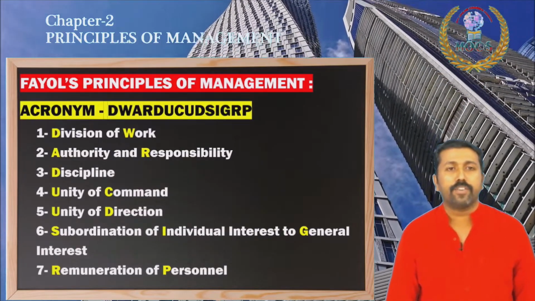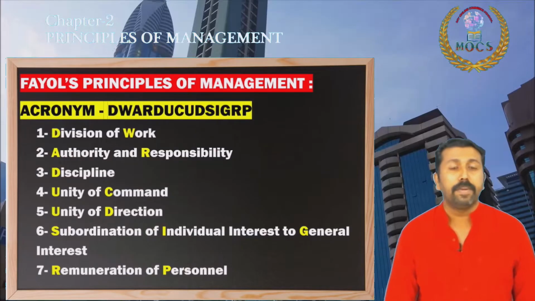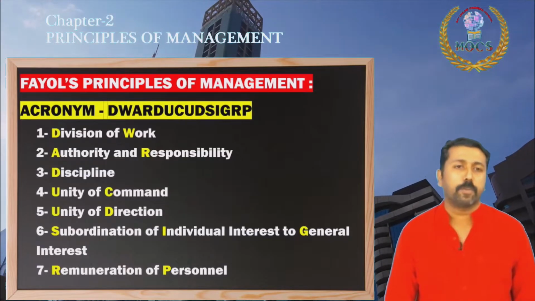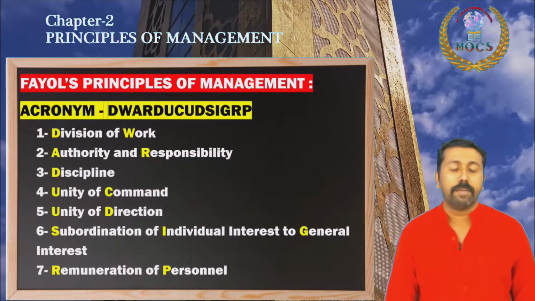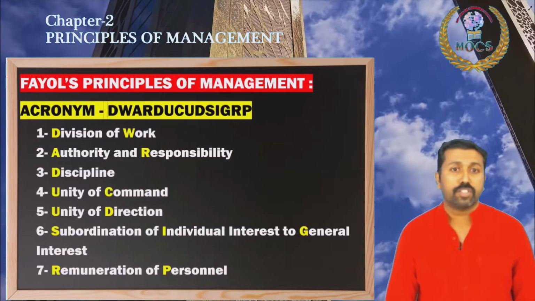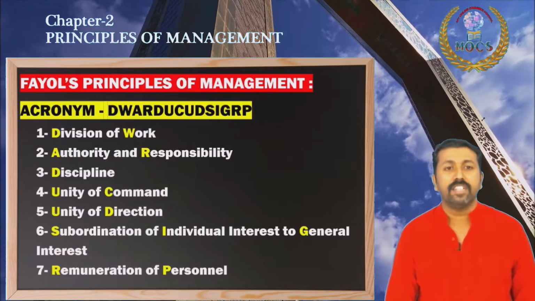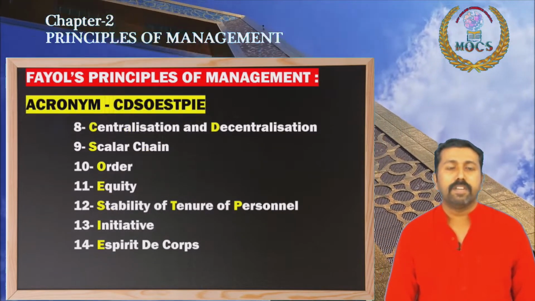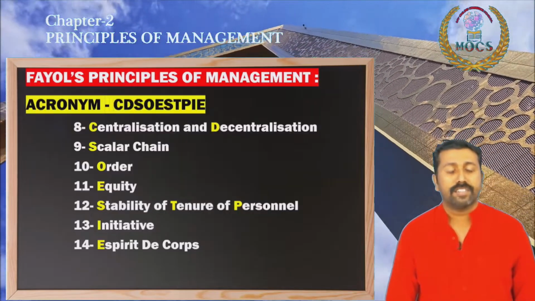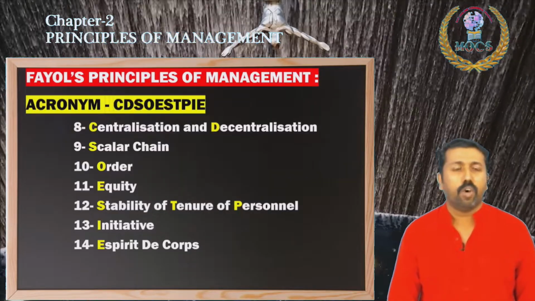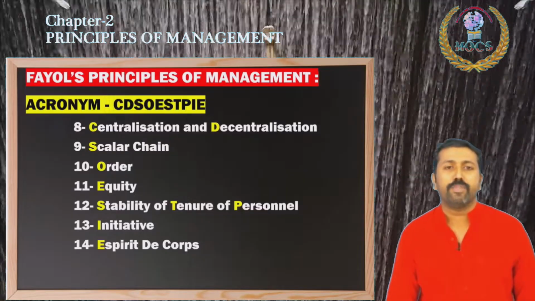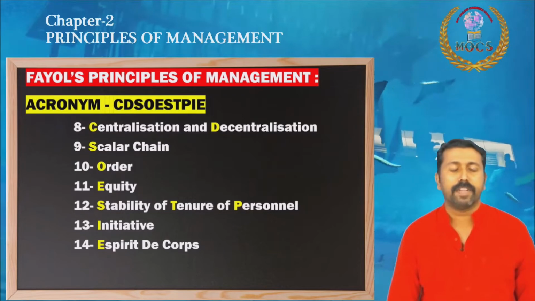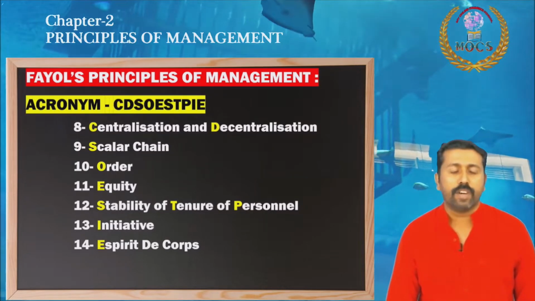And kindly note the acronym for the first 7 principles put forward by Henry Fayol: division of work, authority and responsibility, discipline, unity of command, unity of direction, subordination of individual interest to general interest, remuneration of personnel. And the remaining 7 principles and acronym is here: centralization and decentralization, scalar chain, order, equity, stability of tenure of personnel, initiative, esprit de corps. Already I had given an explanation video in my YouTube channel. You can watch that also.